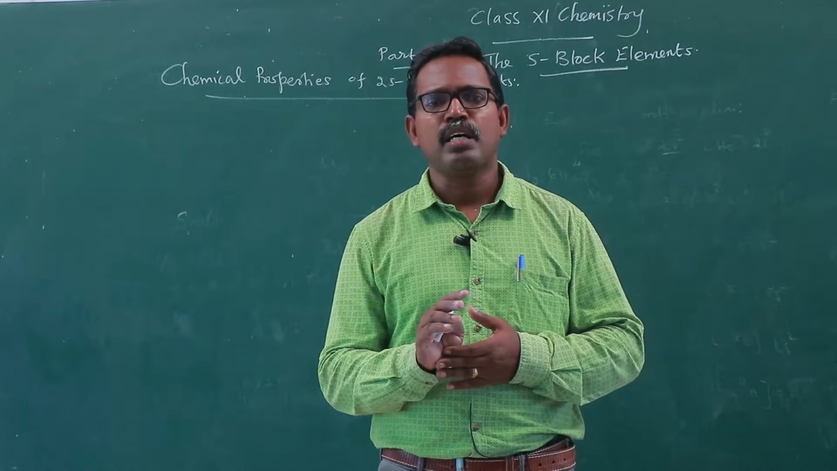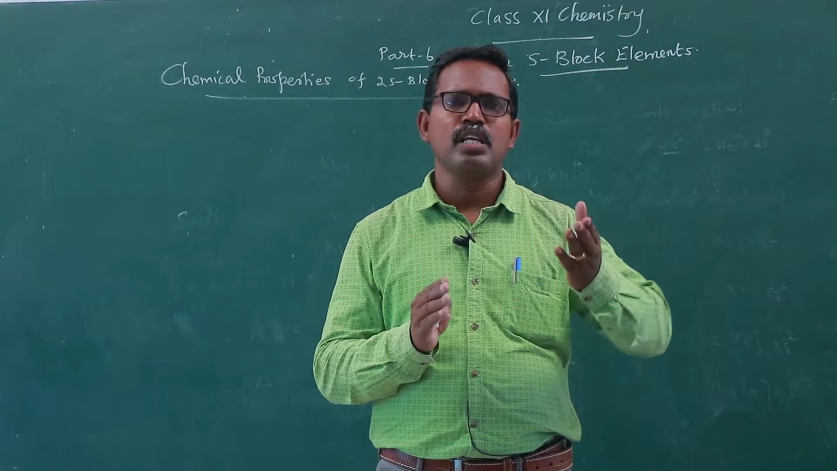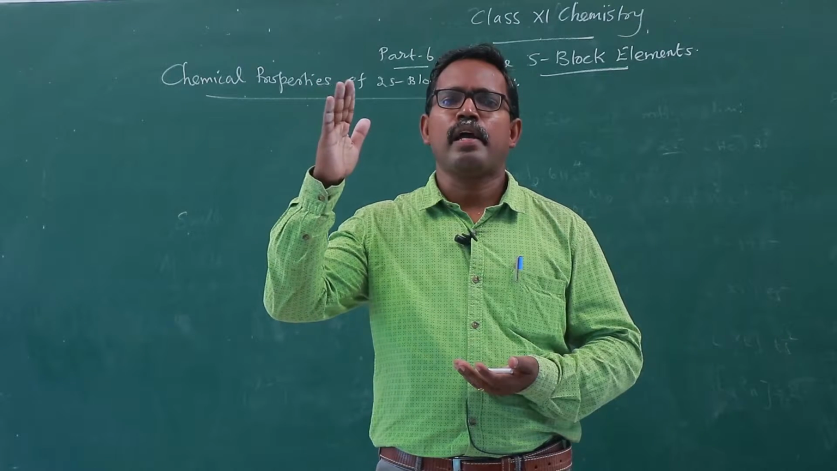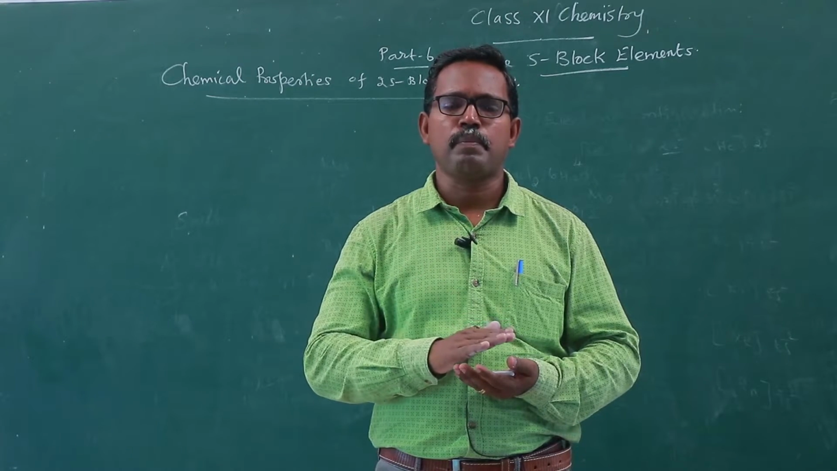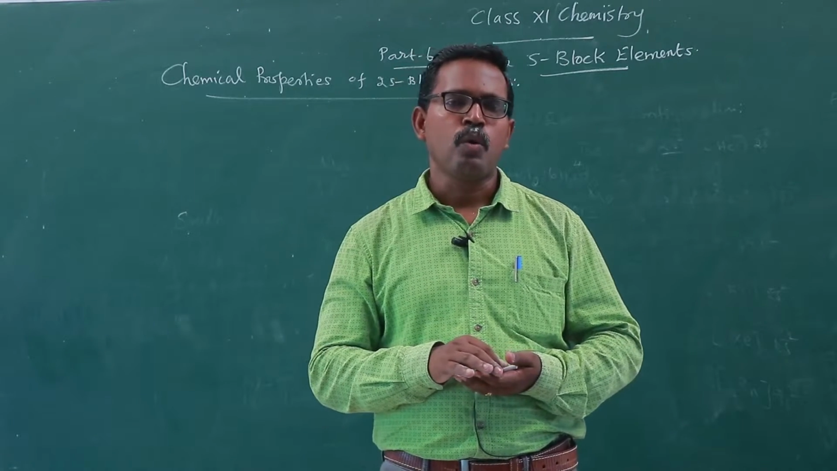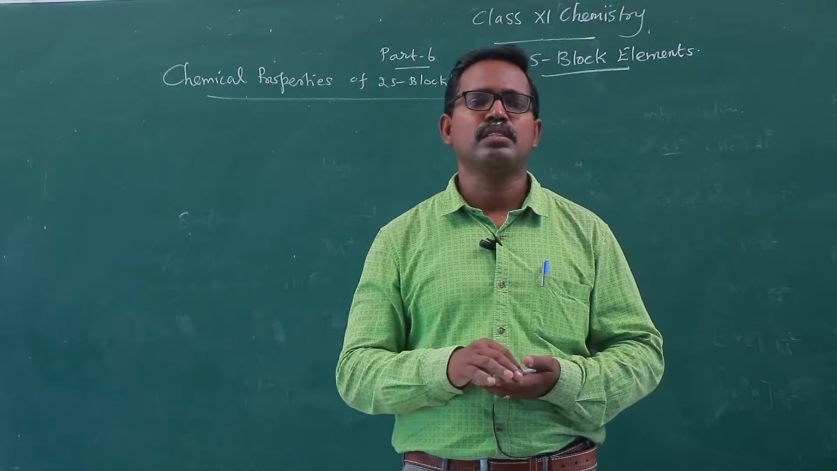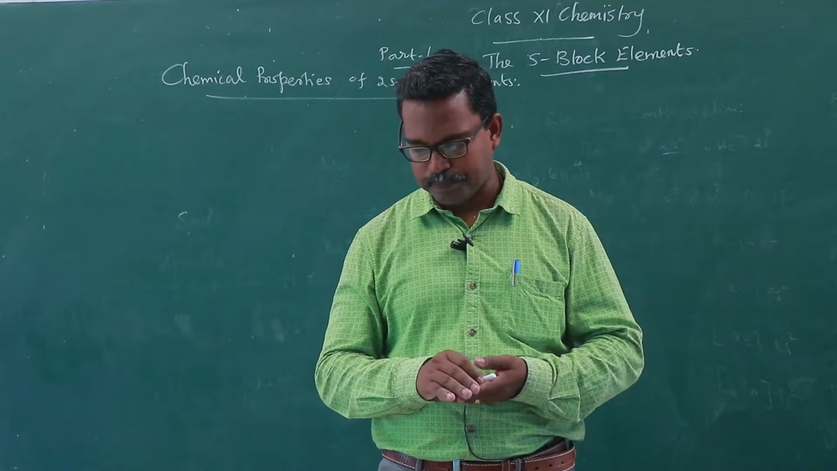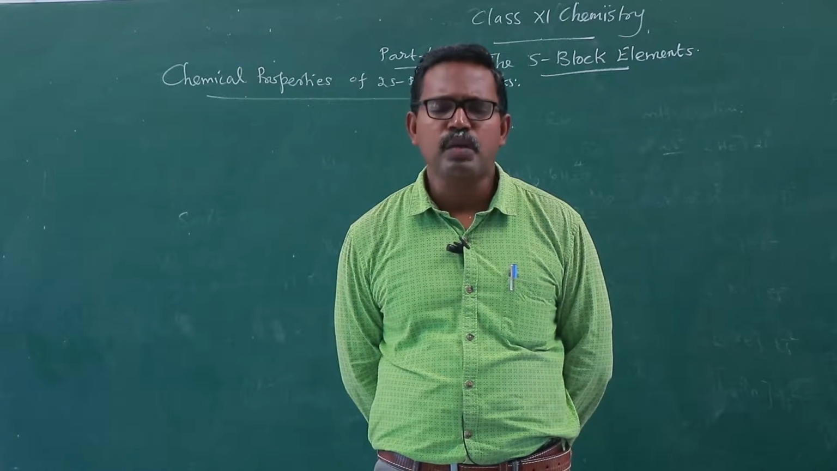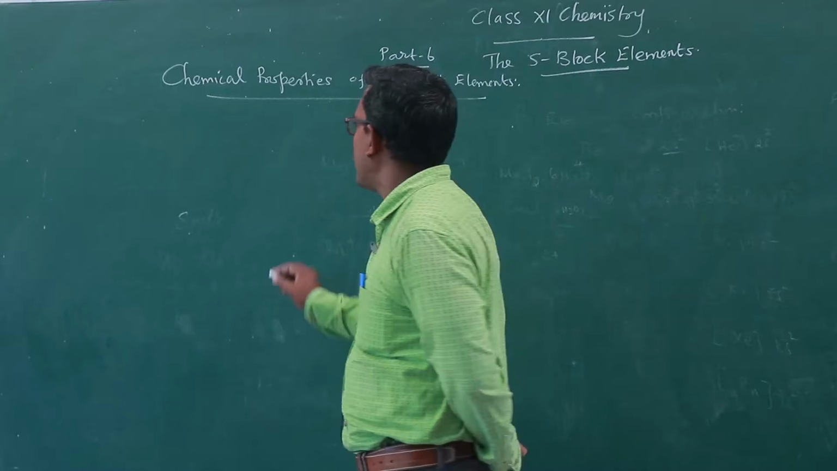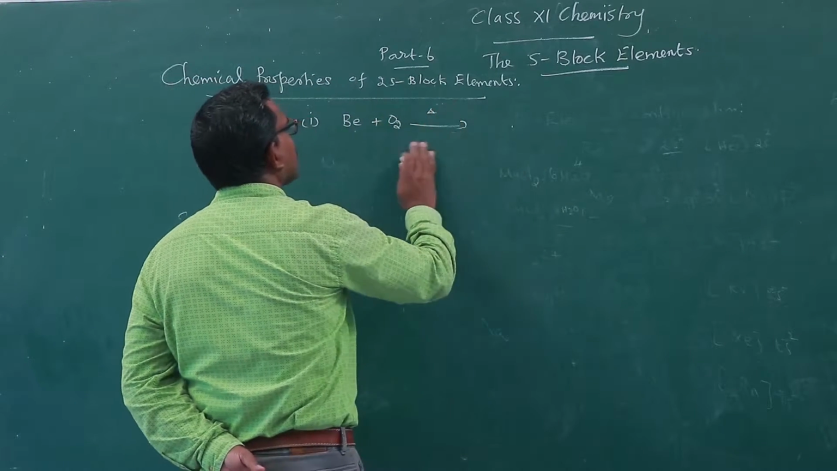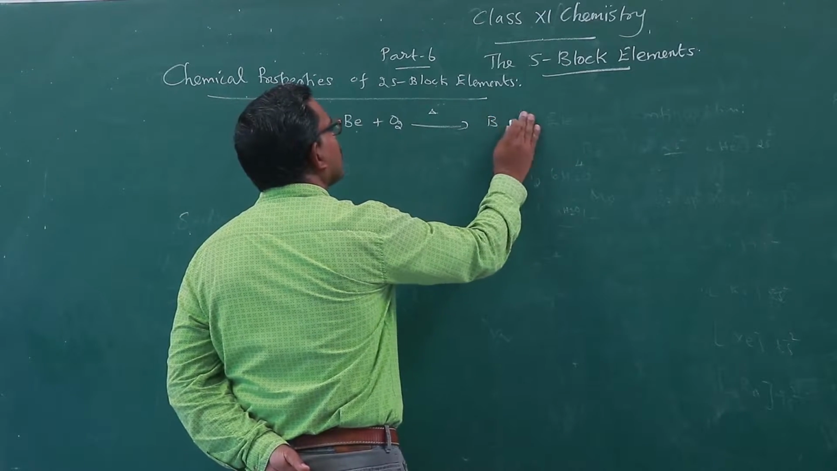Beryllium and magnesium are kinetically inert because when we expose these two elements in the open, the air reacts with the surface of the beryllium and magnesium and forms a thin film of oxides. Once these oxides are formed, further reaction is prevented. But on strong heating, beryllium reacts with oxygen and gives beryllium oxide.